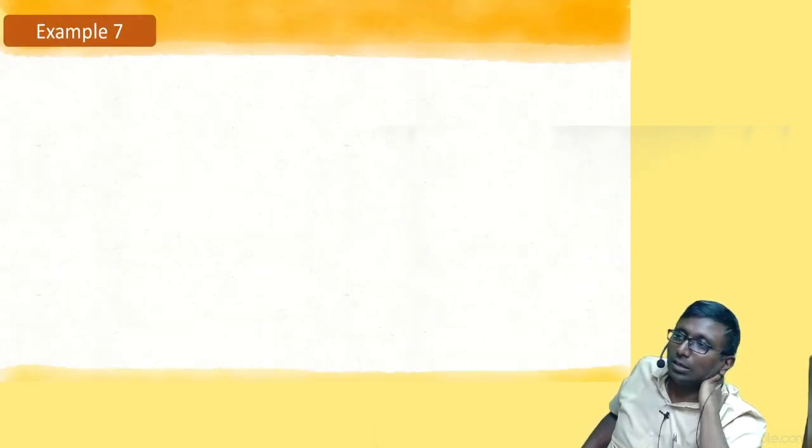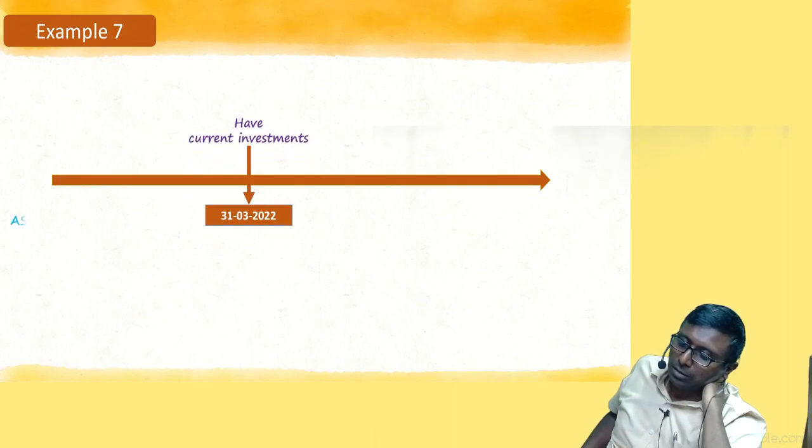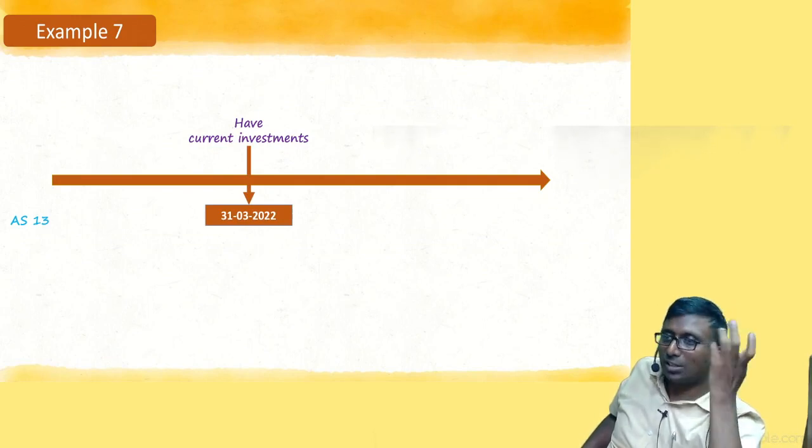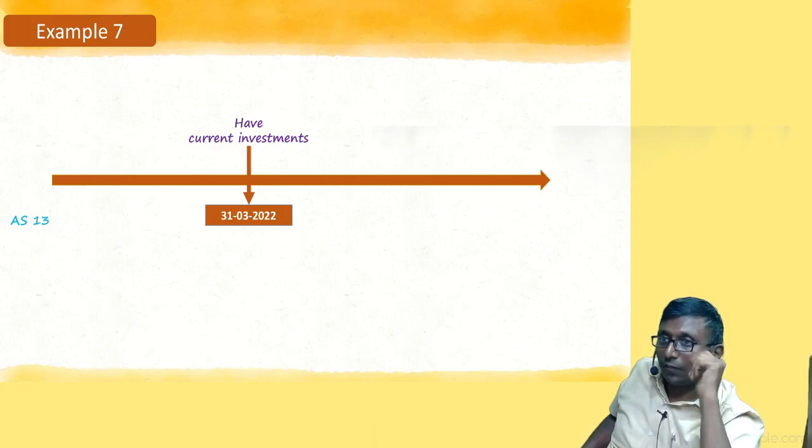Understood? Example number 7, just have a look at it. Yes, we have current investments, correct? And as per Accounting Standard 13, how do you measure the current investment, my dear? Cost or FMV, whichever is lower. Excellent. Cost or FMV, whichever is lower.